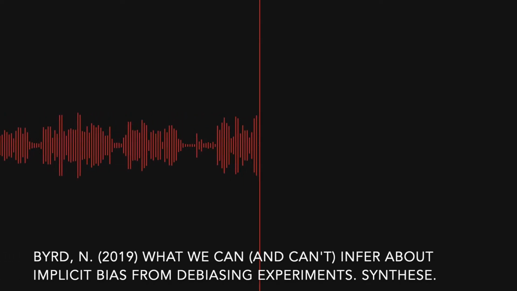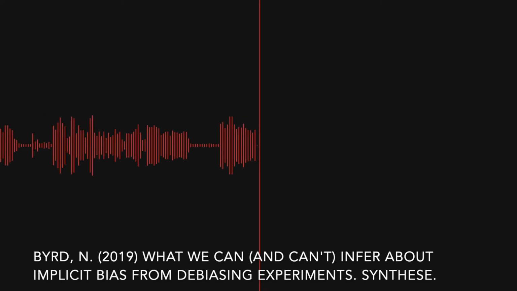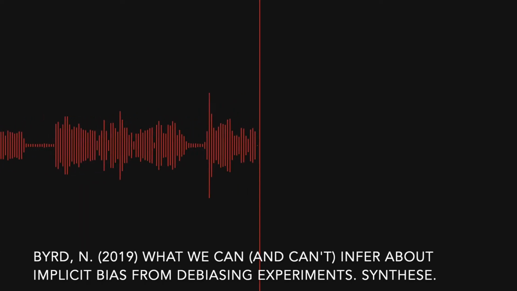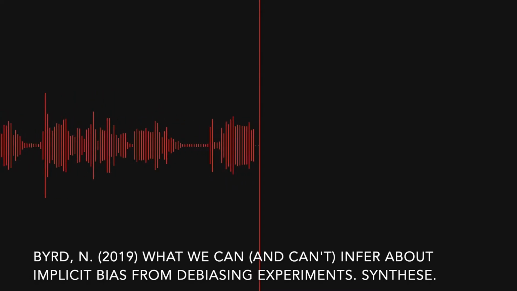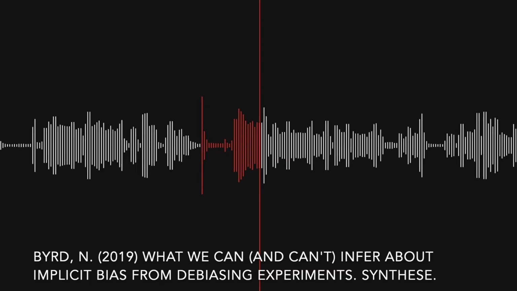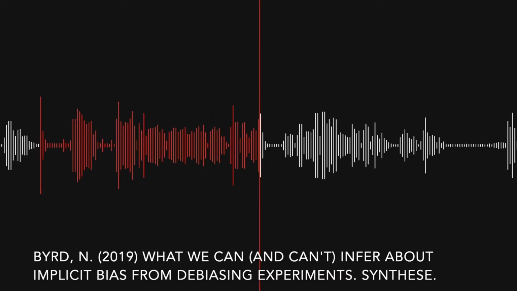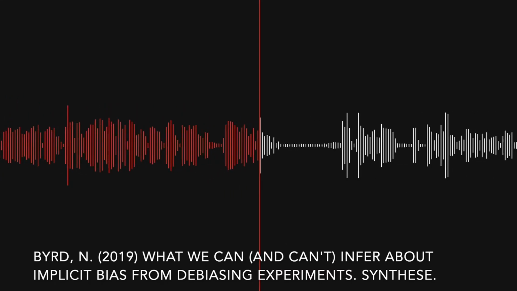Another problem with this conclusion is that it doesn't follow from the evidence. Even if we found that implicit biases could be changed propositionally, this would show us only that implicit biases are not only associative. It could not show us that implicit biases are not at all associative. In other words, evidence of propositional changes in implicit bias is compatible with implicit biases being both propositional and associative.